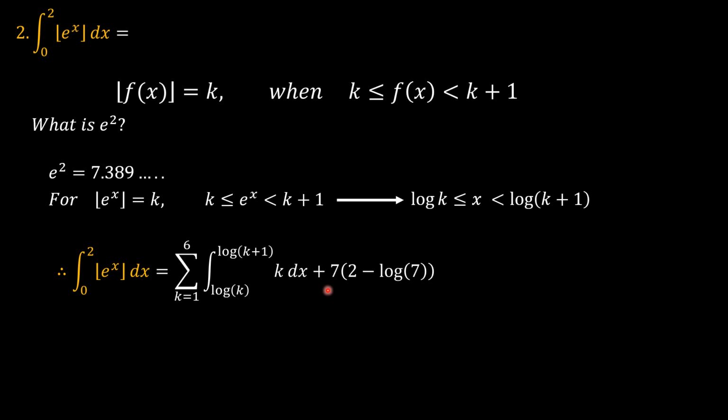plus, since after 6 we are going to have 7, and that only happens from the upper limit 2 to log 7, log of 6 plus 1, which is log of 7.